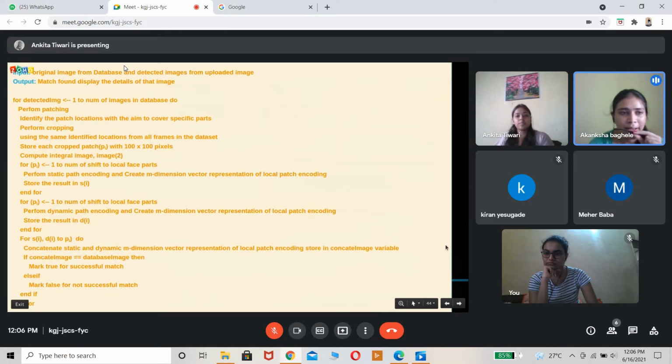Yeah. So patching is done for our whole face, like for detecting a number of images, we will perform patches, identify the patch location to cover specific parts, and perform cropping over that part. Using the same identified location in our data set, we will match with the data, and we will recognize the face as this part of the image. It is located in our database. So it will go on looping for different photos. Next.